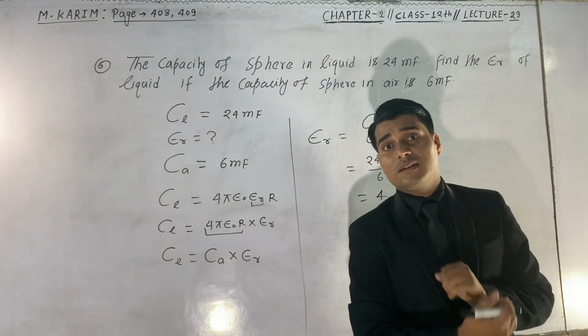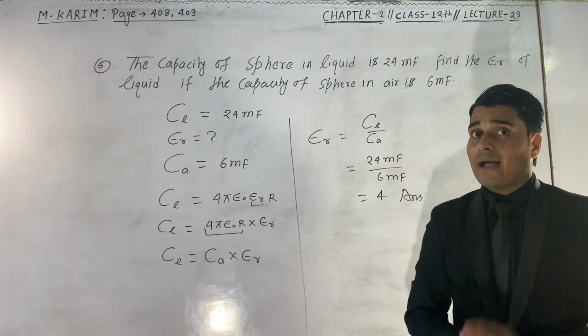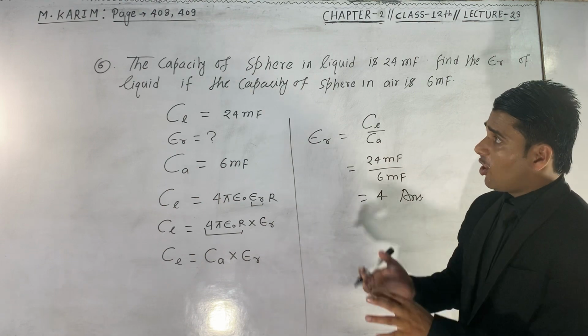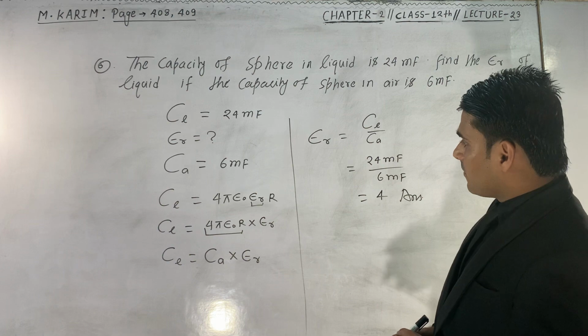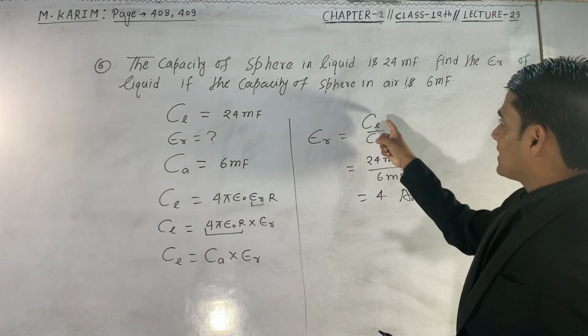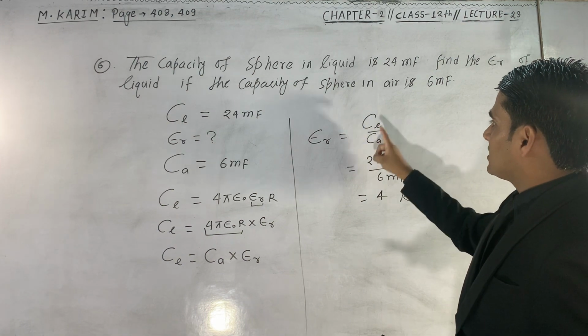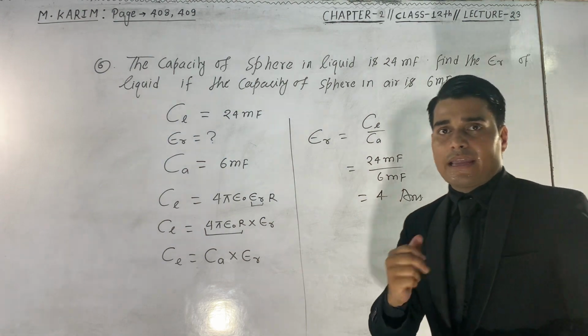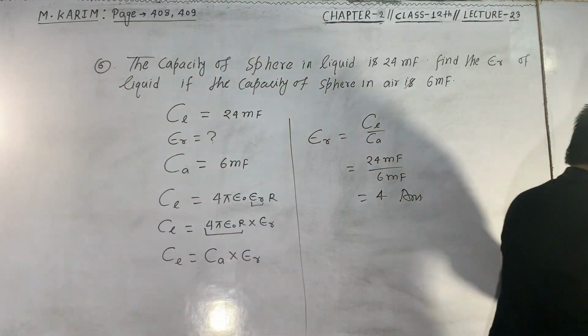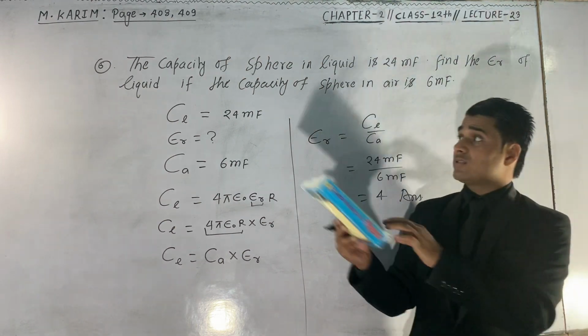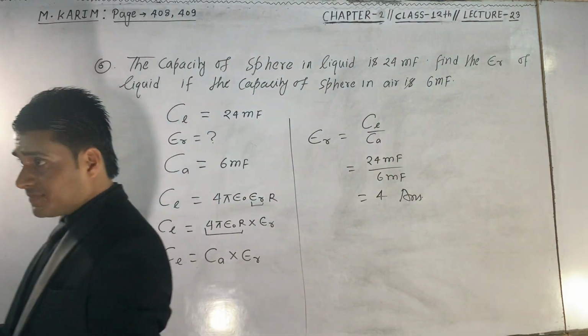So always remember that if we have to find the relative permittivity of the medium, we have to divide the capacity of a sphere in liquid by the capacity of the sphere in air. Okay, let us be done. Next question. Please pause this video and solve this question.